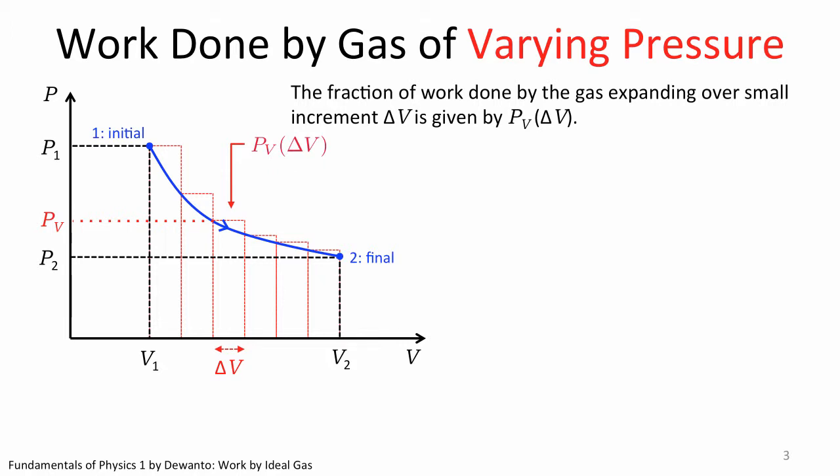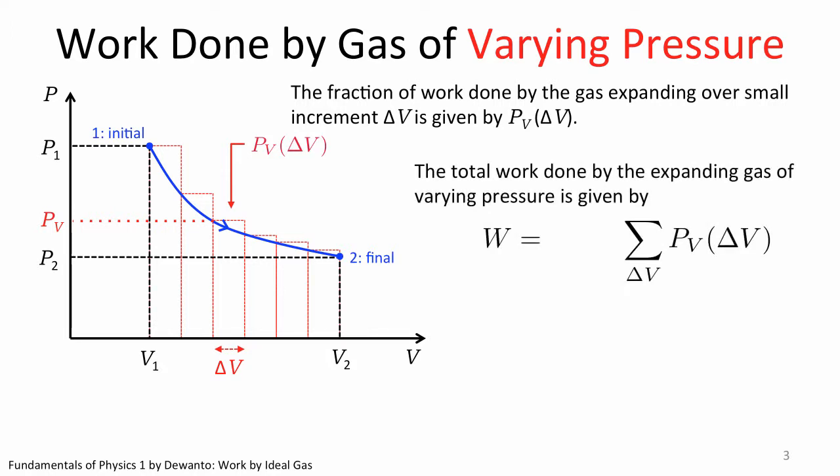The total work done by the gas expanding from state 1 to state 2 is thus given by the summation of these fractions of work done over a small increment delta V. The smaller this increment is, the more fractions are involved, but the more accurate the result is going to be. So theoretically, we should take the limit of delta V to 0 and sum all the infinite numbers of terms that result. This is essentially a process called integration in calculus. So this is one of those very few moments in this course whereby we have to resort to calculus in order to expand our repertoire of equations to solve more generic problems. You will understand what I mean when studying the next chapter.